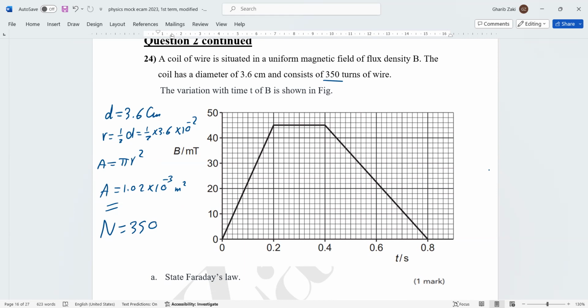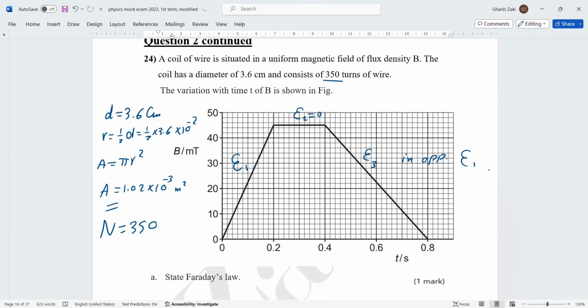So B varies at a constant rate. Because B varies, we have an EMF, E1, in the first line. In the horizontal line, the magnetic flux density does not change. No change in magnetic flux, it's a constant value, so E2 in this part is 0. Finally, we have EMF again, but in the opposite direction to E1. This is number 1.